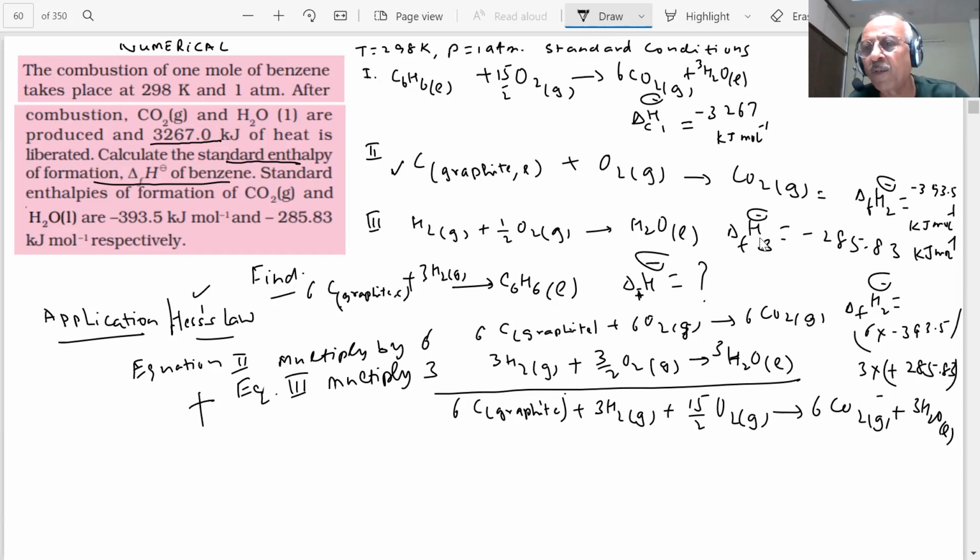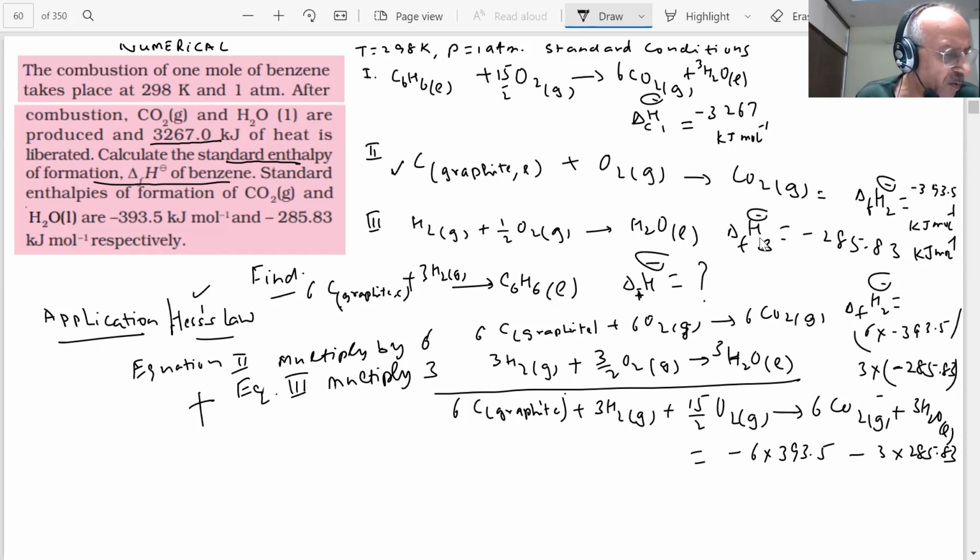And what is this value? This value will be minus 6 into 393.5, student. Okay? And this is also minus. We are not reversing the sign. And minus 3 into 285.83. What is the value coming, student?